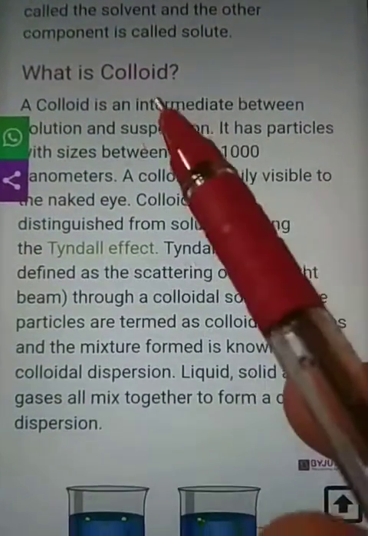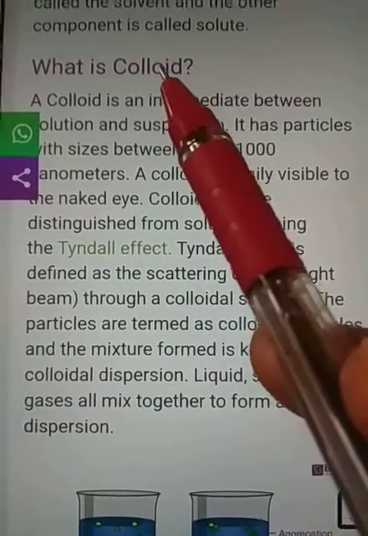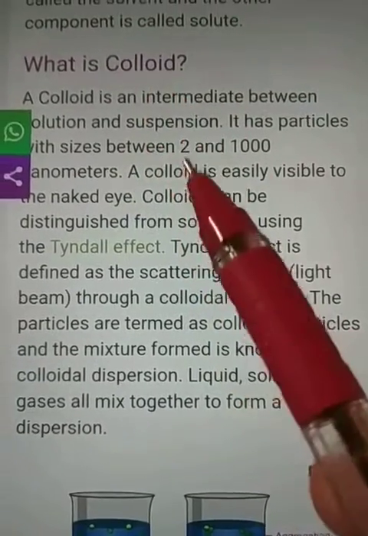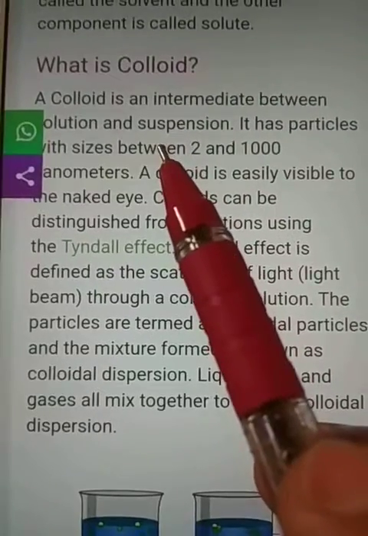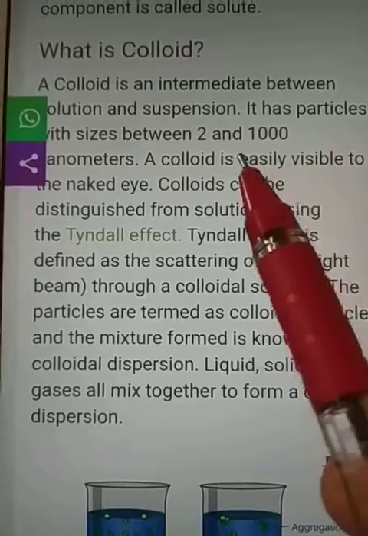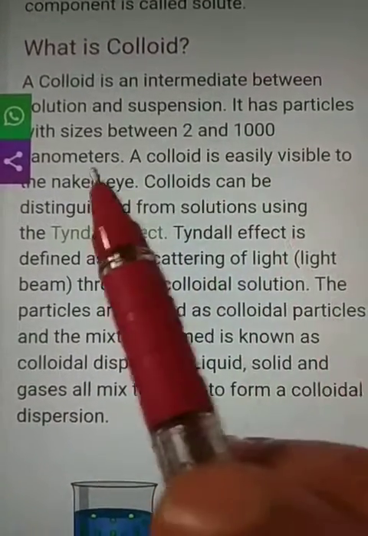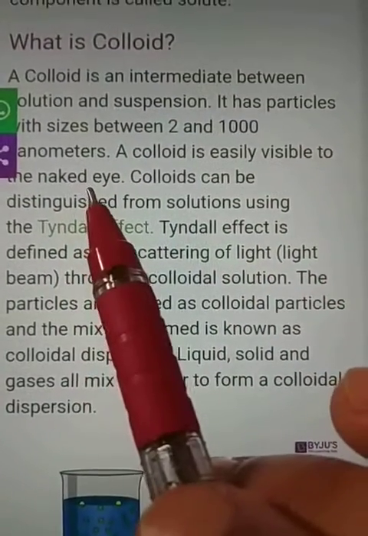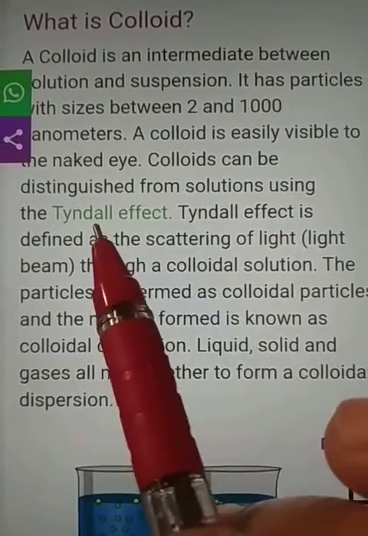Next, colloid. A colloid is an intermediate between a solution and a suspension. A colloid looks like a homogeneous mixture, but it is a heterogeneous mixture. It has particles with a size between 2 to 1000 nanometers. The colloid is not easily visible to the naked eyes. A colloid can be distinguished from a solution using the Tyndall effect.